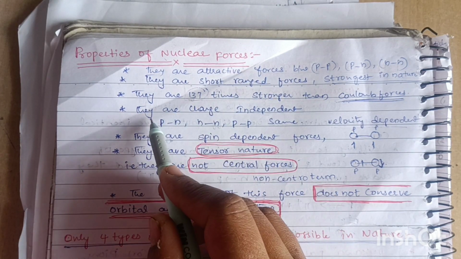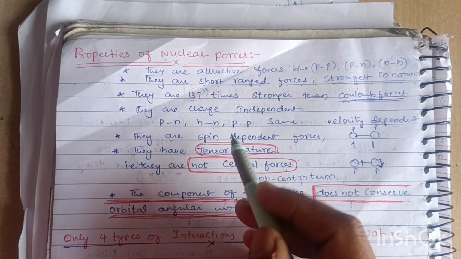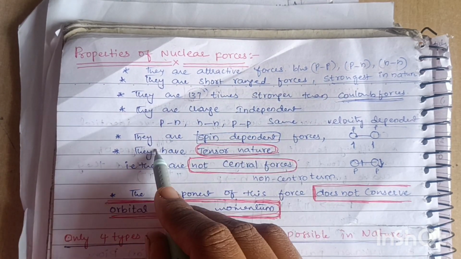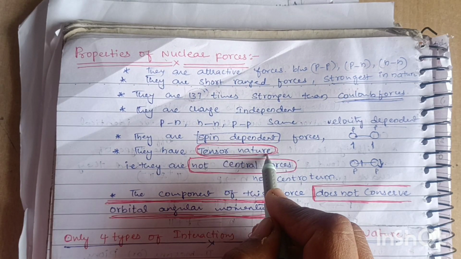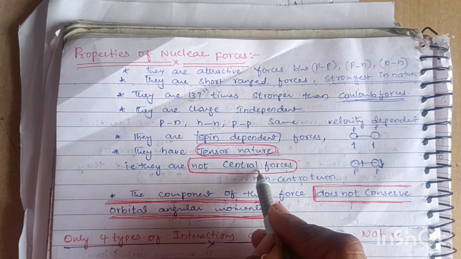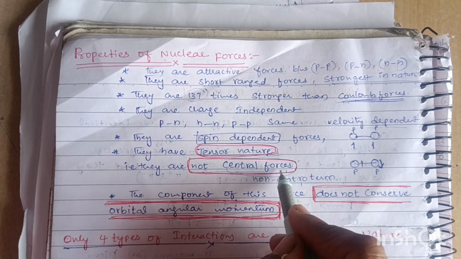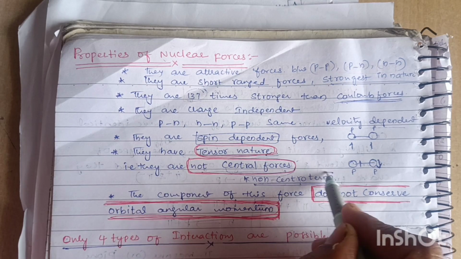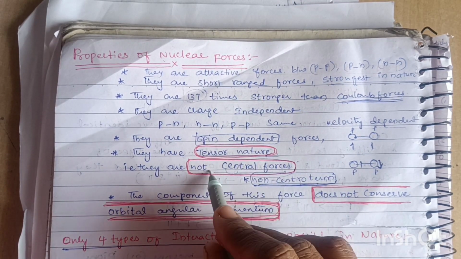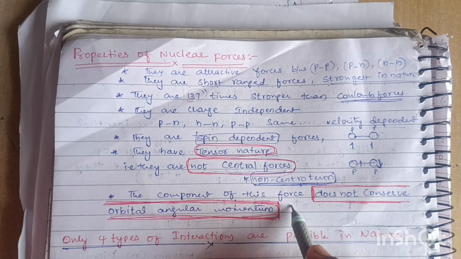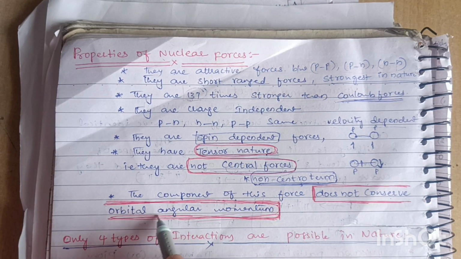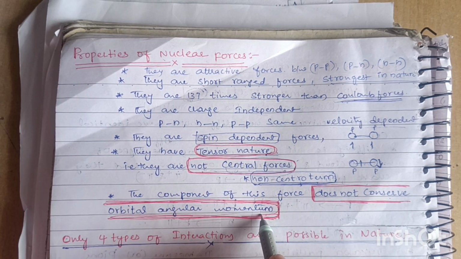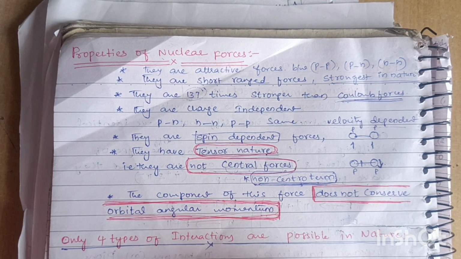Okay, 137 times. Next, they are spin dependent. They have tensor nature. Next, they are non-central forces. Sometimes the term non-central is given. The component of these forces does not conserve orbital angular momentum. So these are the nuclear force properties.